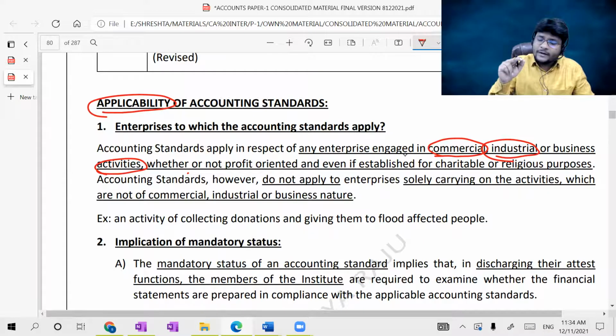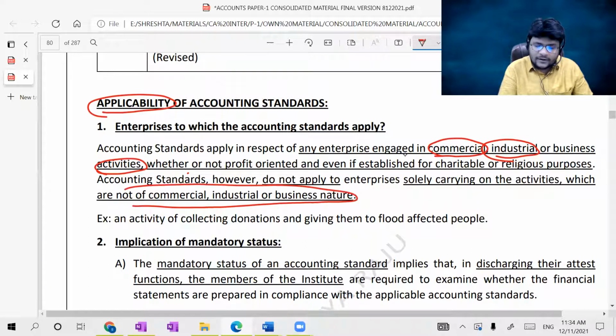So for profit oriented entities as well as for non-profit oriented entities, for both enterprises, accounting standards will be applicable, even if established for charitable or religious purpose. I already told you, which was established with the intention of charity or religious purposes. Accounting standards, however, do not apply to enterprises solely carrying on activities which are not commercial, industrial or business in nature. Sir, which are not at all involving commercial, industrial, business.